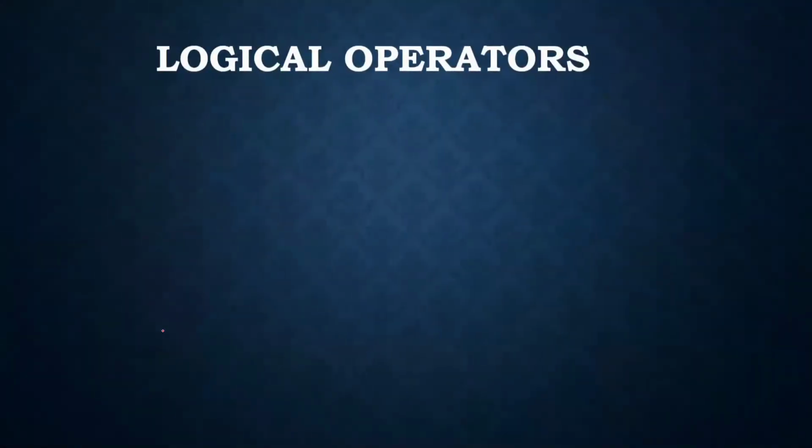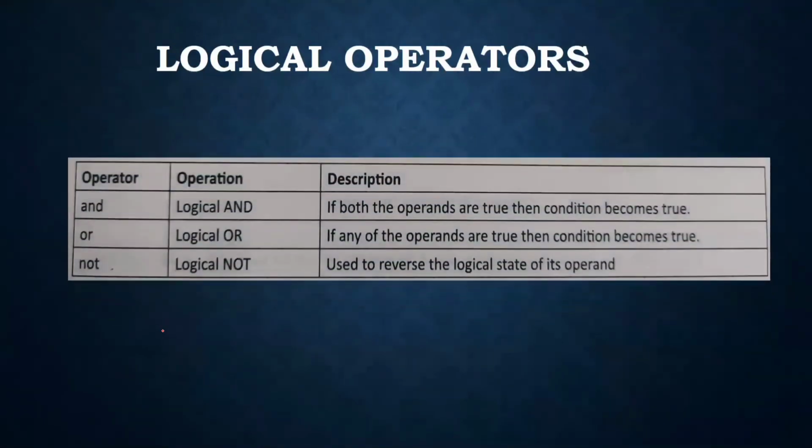The next one is logical operators. So this is the table showing the logical operators that are available in the Python language. So we have three logical operators: and, or, and not. So these are the three operators. This is almost similar to what we know about logical operations: logical and, logical or, logical not. So let me simply give the example.